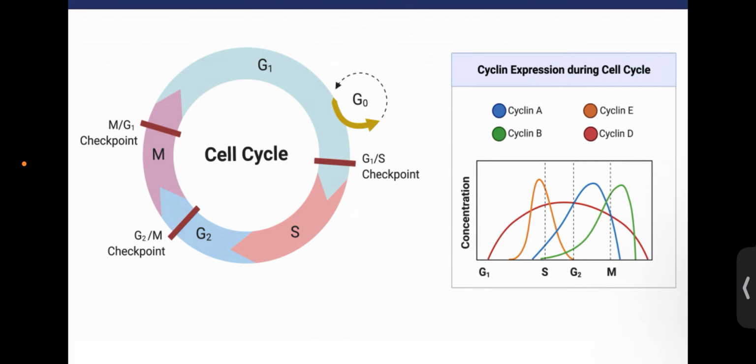When the cell enters from G1 to S phase, there must be one cyclin protein which is very important, that is called cyclin E protein. Actually, the synthesis of cyclin E starts between G1 and S phase, exactly when the cell crosses from G1 to S phase. So at that point, the cyclin E synthesis starts in the cell. These cyclin E proteins are very important to prepare the cell for the S phase.